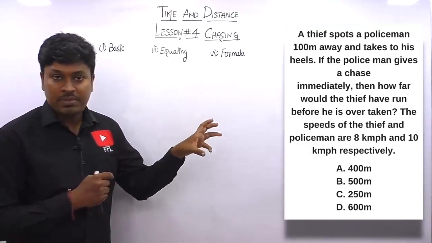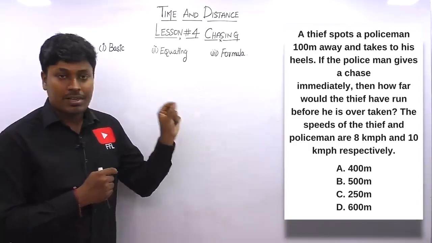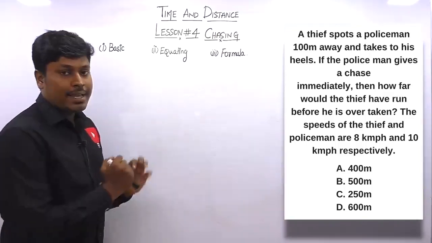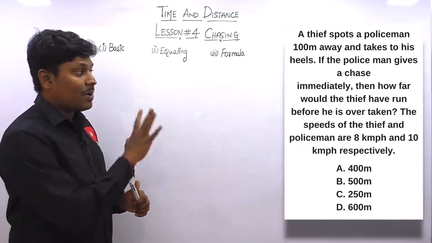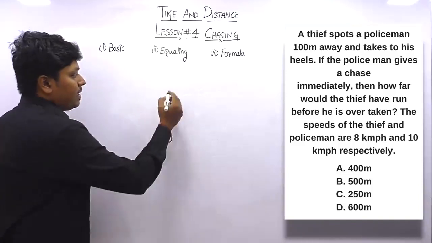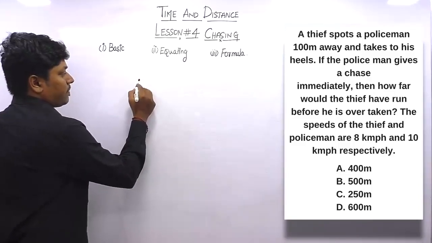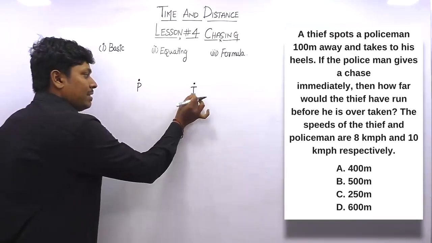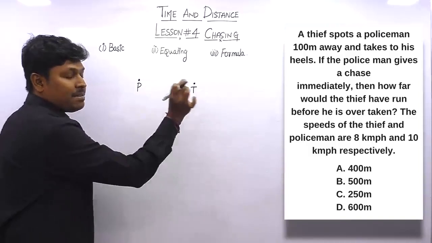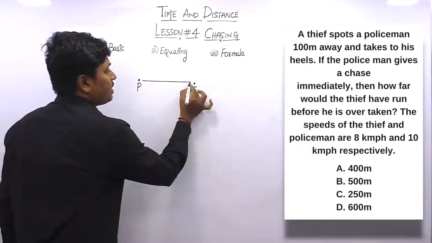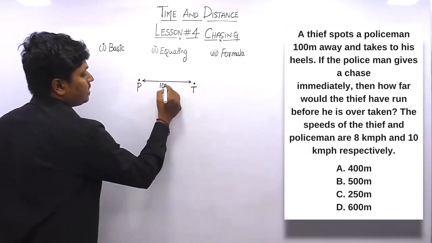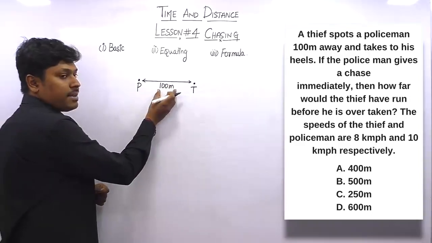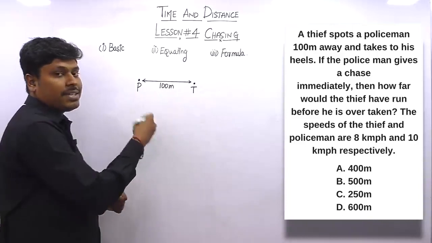And what is the concept of the question? First of all, a thief spots a policeman 100 meters away. So let me draw a small diagram so that you can understand the concept of this question clearly. Let me fix the policeman here and the thief here. For example, the thief spots a policeman 100 meters away, which means the distance between the policeman and the thief initially is 100 meters. What they are saying is, a thief spots a policeman 100 meters away and takes to his heels, which means the thief started running.